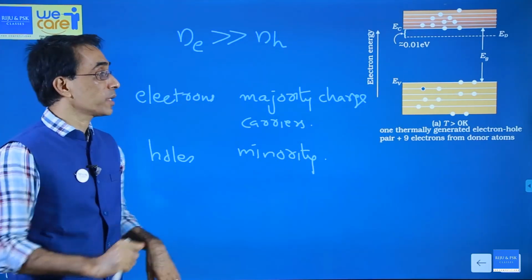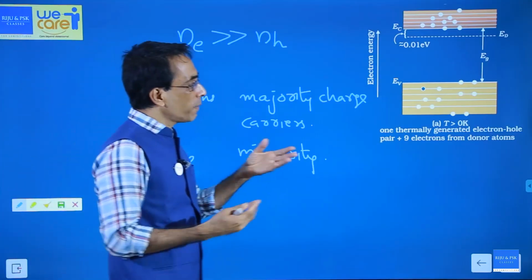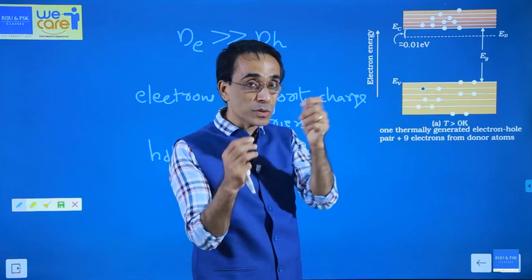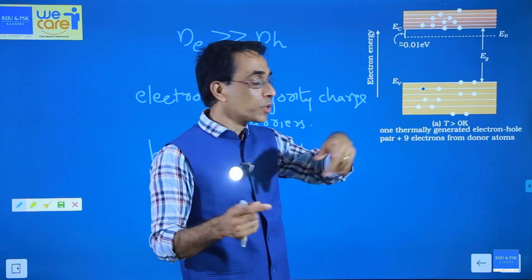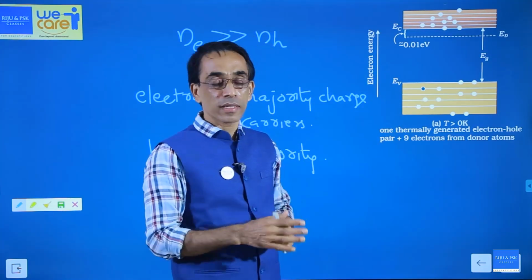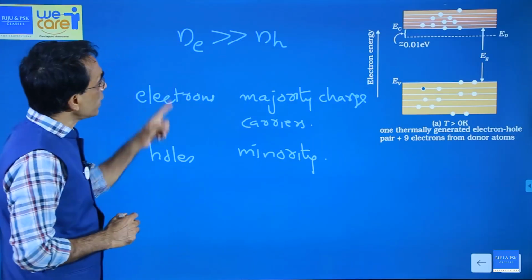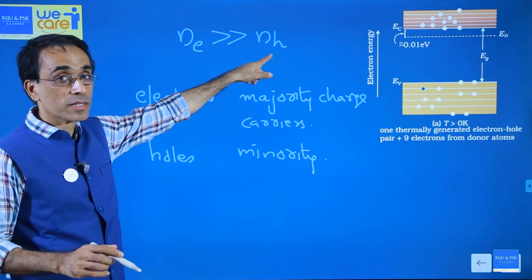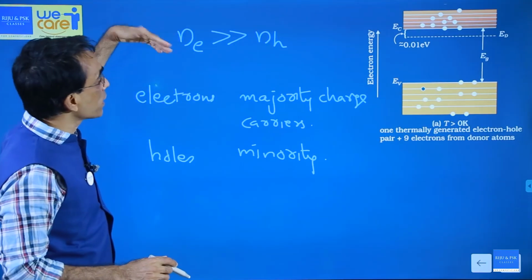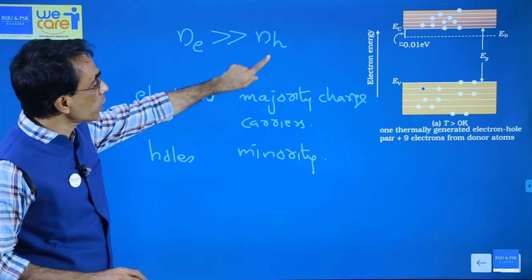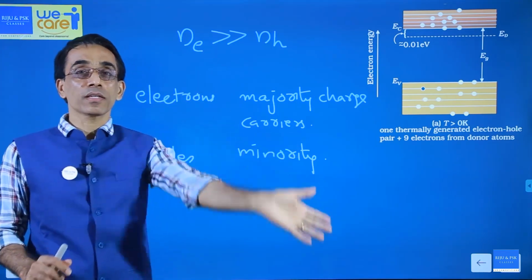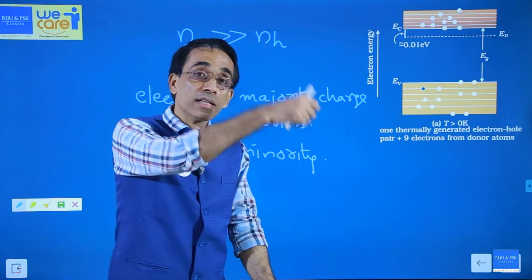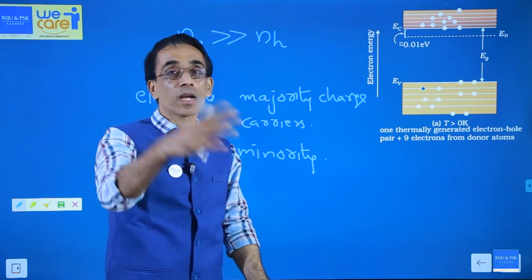I'll tell you one important point. You studied that by absorbing thermal energy, they can be separated as an electron hole pair, but they can also recombine and release energy. Now see, here the number of electrons becomes very high and the number of holes is very less in an n-type semiconductor. So when the number of electrons increases, the rate at which electrons combine with holes will also increase.